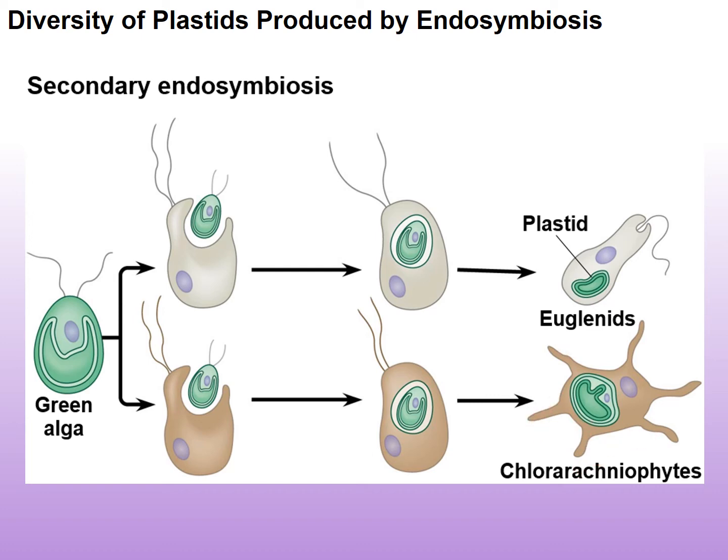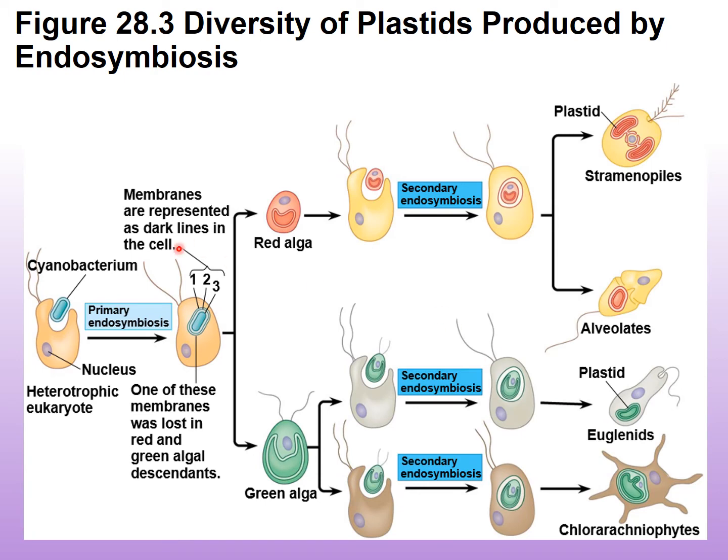They do have pseudopodia. If we tie this all together, we can see we have the primary endosymbiosis, which again gives rise to the red alga and the green alga, and then the secondary endosymbiosis, which gives rise to four different major groups of protists, which again further divide into other groups as well. So we'll go ahead and talk about those a little bit more in detail in the segments, which are going to be separate from this discussion.